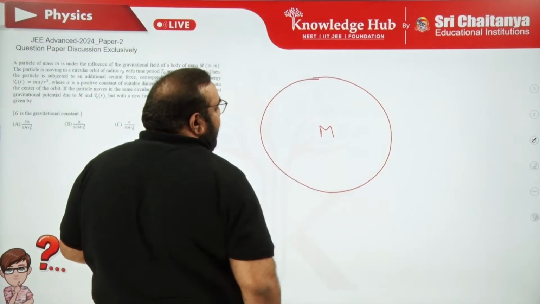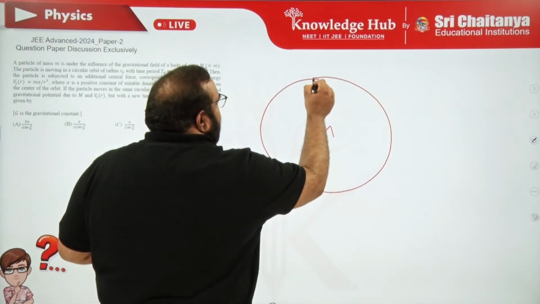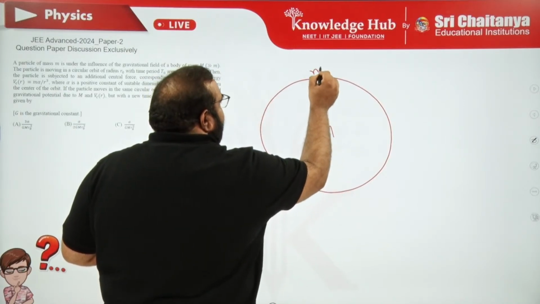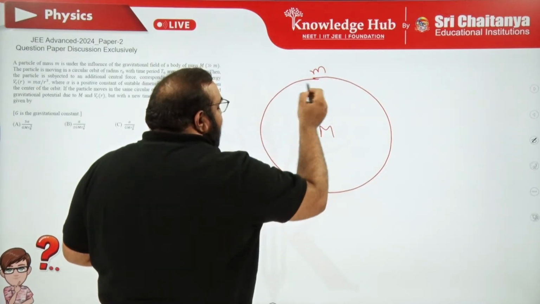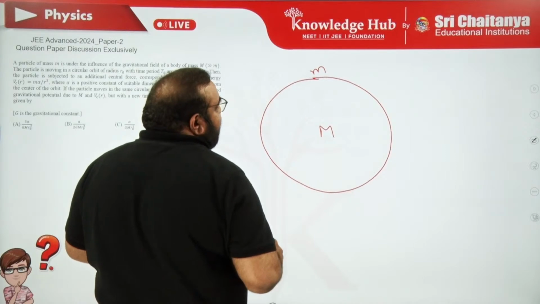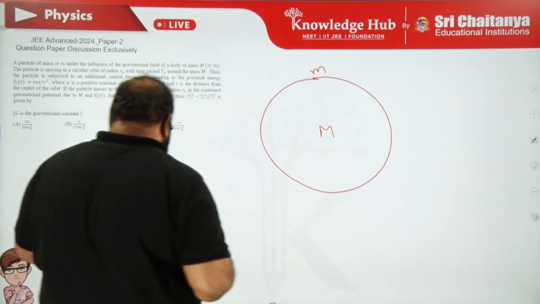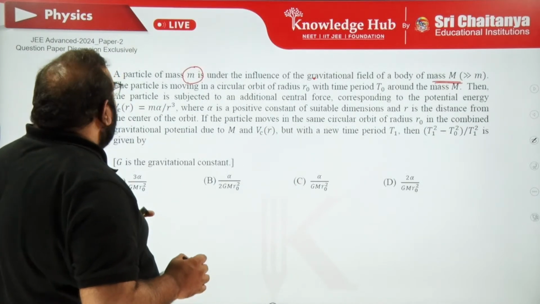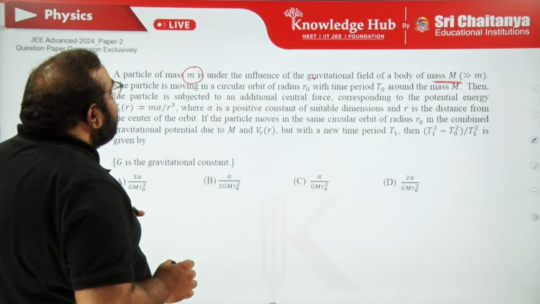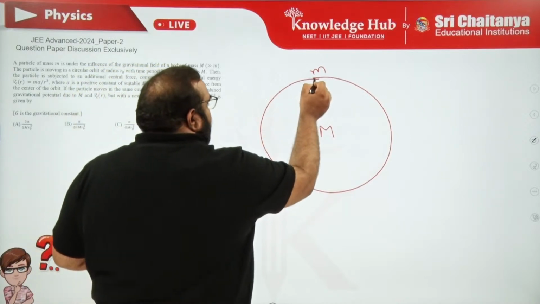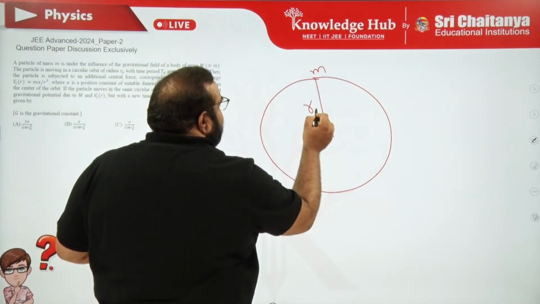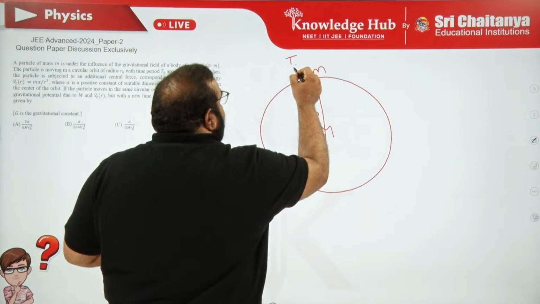Let me consider its gravitational field, and a particle of mass small m, which is under the influence of mass capital N. Now, continuation. The particle is moving in a circular orbit of radius r0 with a time period t0.